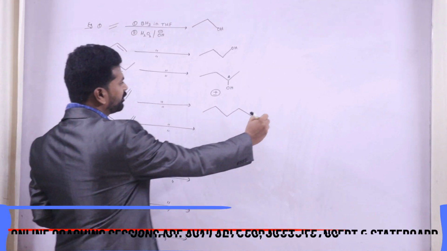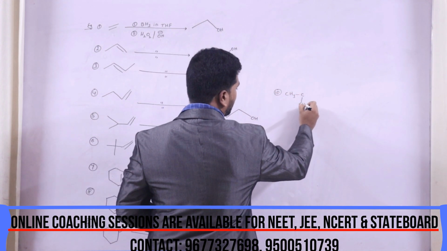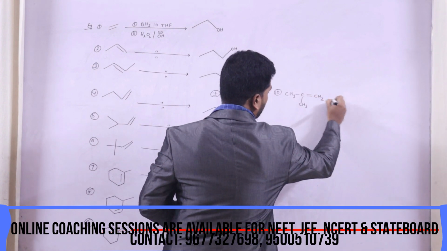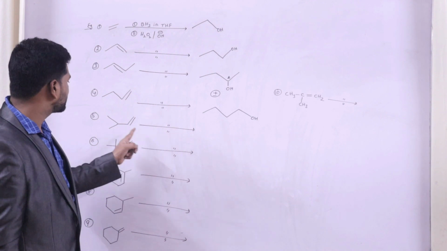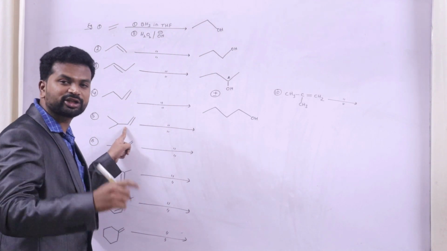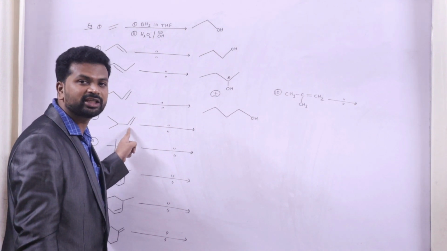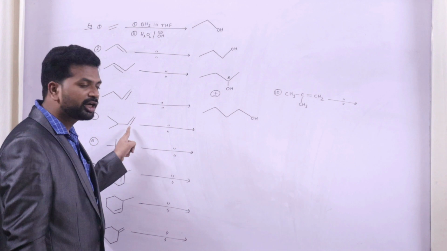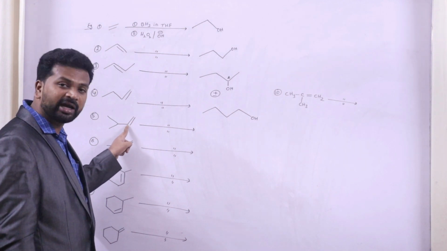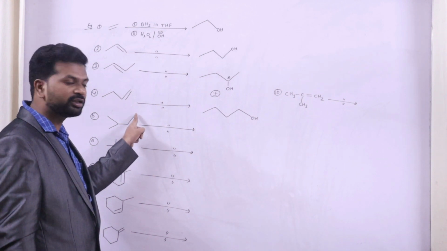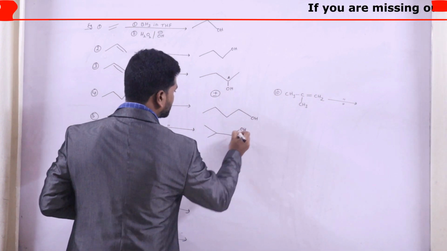And one more last example I would like to discuss is isobutene. Here during this reaction there is no carbocation intermediate, so addition of water will take place by following the anti-Markovnikov rule, where hydrogen will be added to the carbon having less number of hydrogens. That means hydrogen will be added to this carbon and OH will be added to this carbon. So this is the product.